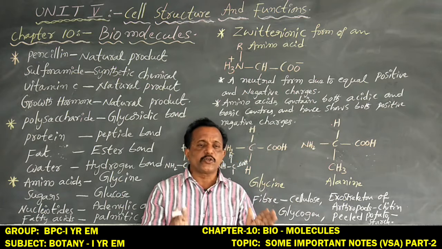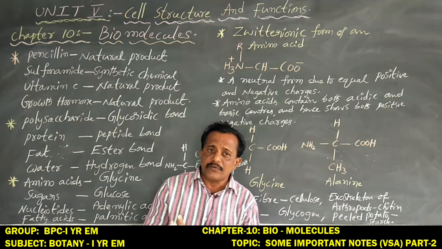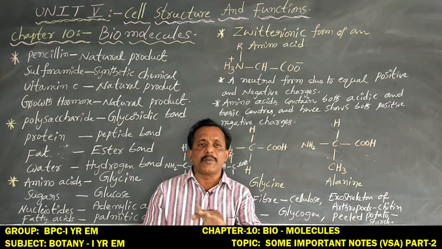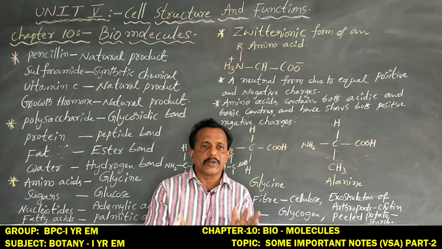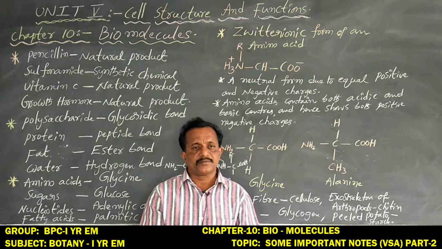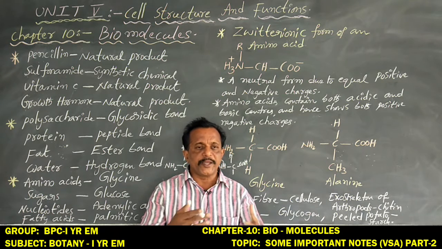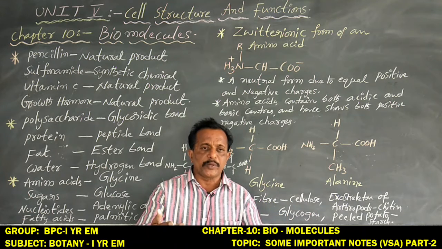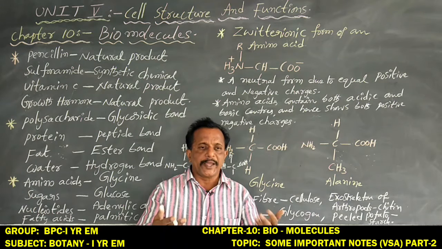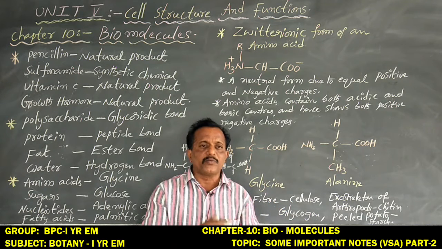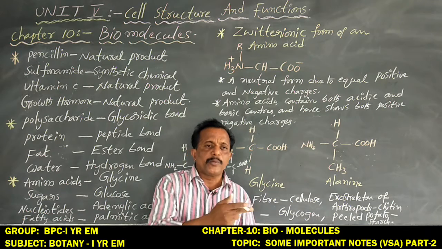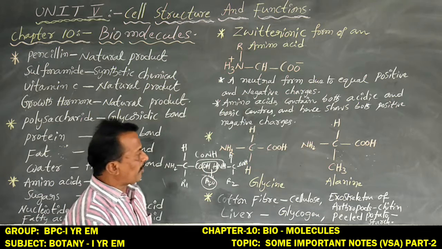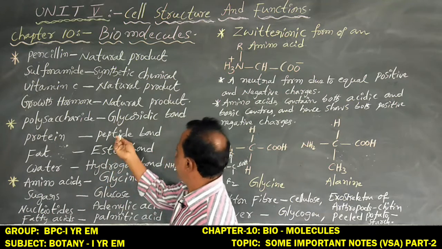A peptide bond is always formed between the carboxyl group, COOH, of one amino acid and the amino group, NH2, of another, written as HNH. So the carboxyl group COOH and the amino group HNH, the H and HO form one water molecule, and make one peptide bond, CONH. This is a peptide bond.